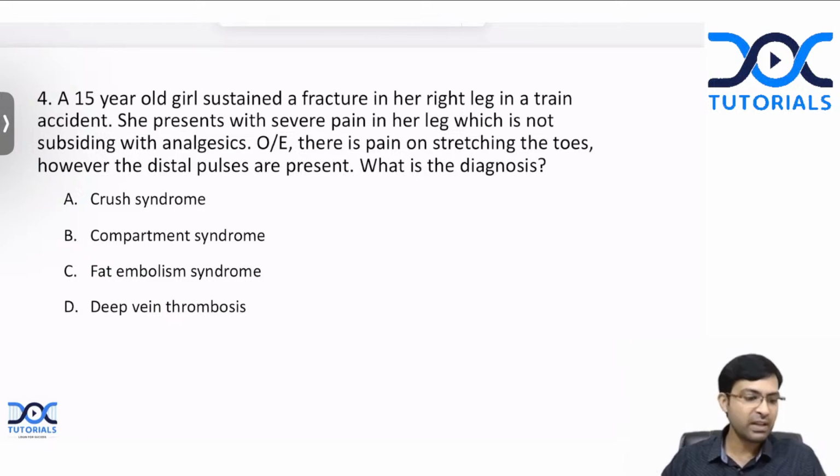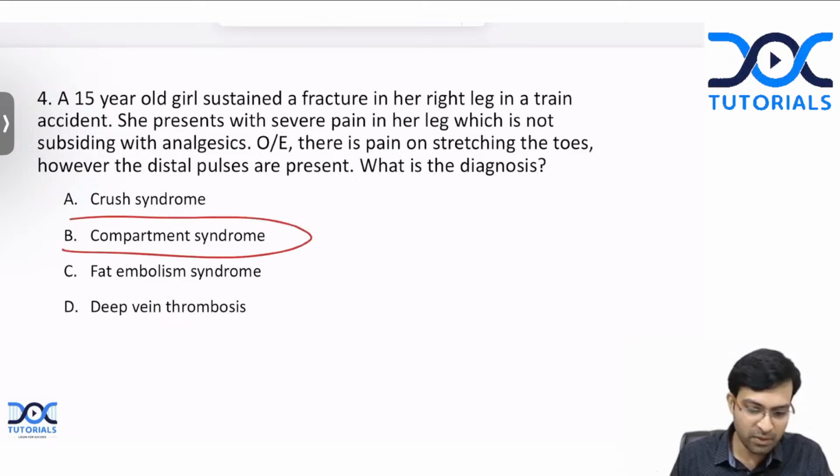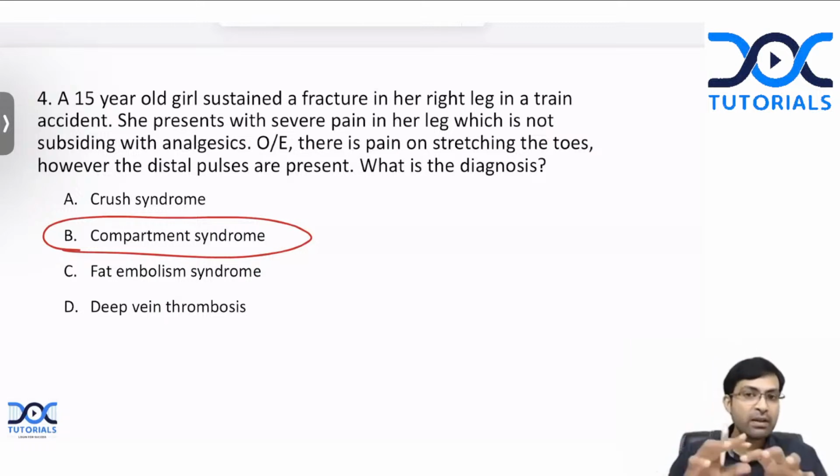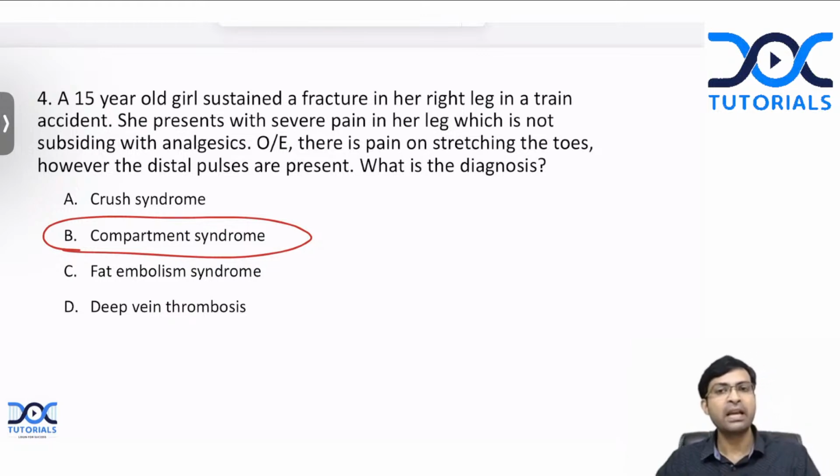I think this is a very straightforward question, isn't it? Yeah, this is the classical. Anuj, absolutely correct. This is the compartment syndrome. What is compartment syndrome? Because of an injury to a limb or because of a fracture, there is going to be trauma and edema inside the muscles. So when the muscles become traumatic and edematous, they will swell up and increase the intracompartmental pressure inside a compartment, and this will cause collapse of the arteries and veins.